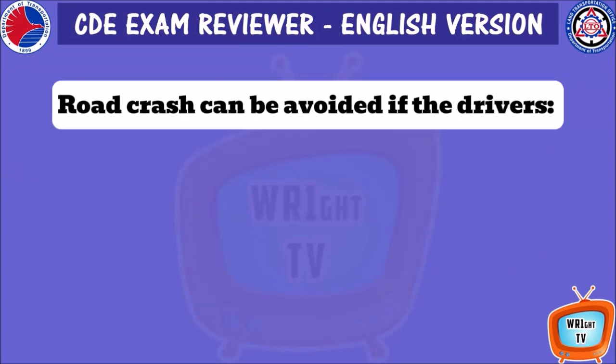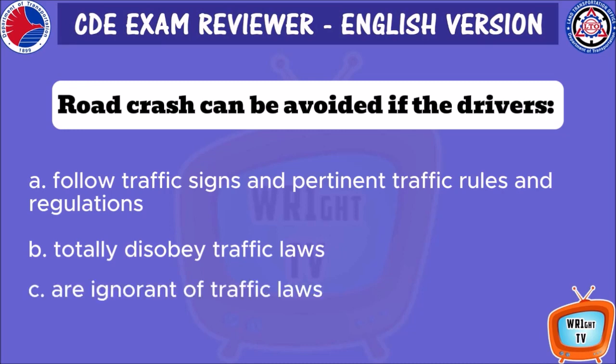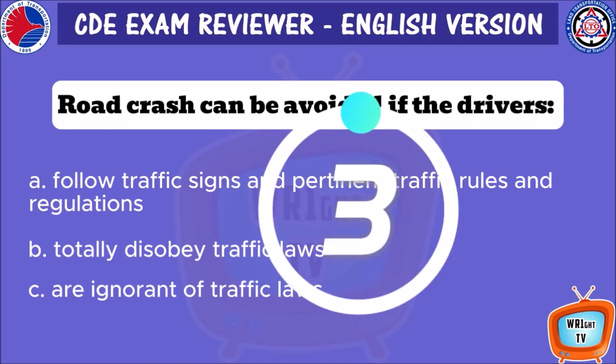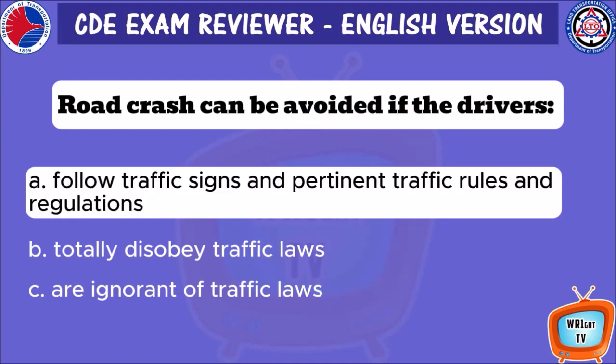Road crash can be avoided if the drivers: A. Follow traffic signs and pertinent traffic rules and regulations. B. Totally disobey traffic laws. C. Are ignorant of traffic laws. A. Follow traffic signs and pertinent traffic rules and regulations.